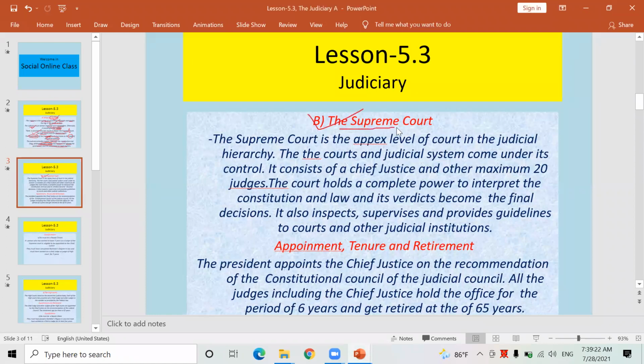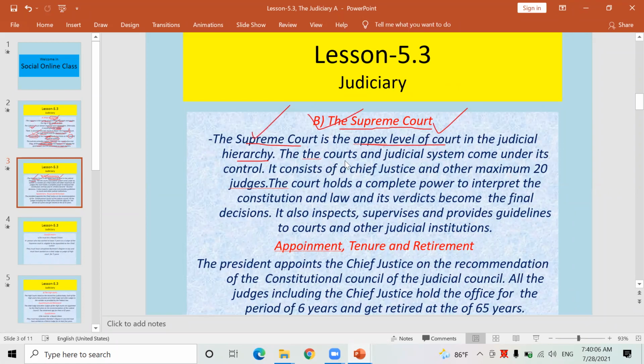Look here, the Supreme Court is the major court, the main court, of the judiciary. न्यायपालिकाको मुख्य अदालत भनेको के हो? सर्वोच्च अदालत हो, Supreme Court हो. That Supreme Court, it means सर्वोच्च अदालत. Look here, the Supreme Court is the apex level of court in the judicial hierarchy in Nepal. There is a judicial hierarchy in Nepal. There are tiers of courts. There are three levels of court. It is known as the judicial hierarchy also. And in that hierarchy, the Supreme Court lies in the highest position, number one.